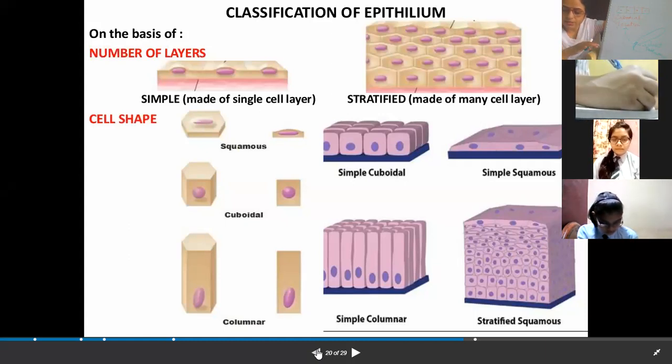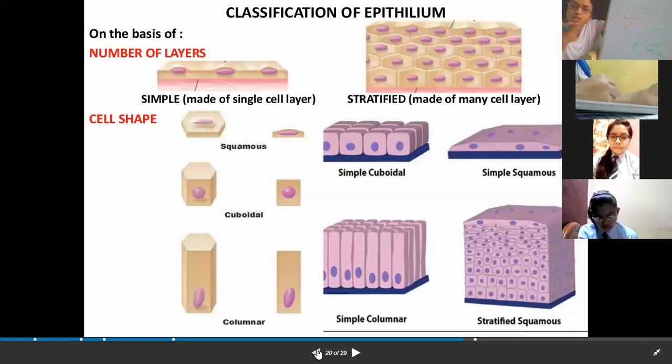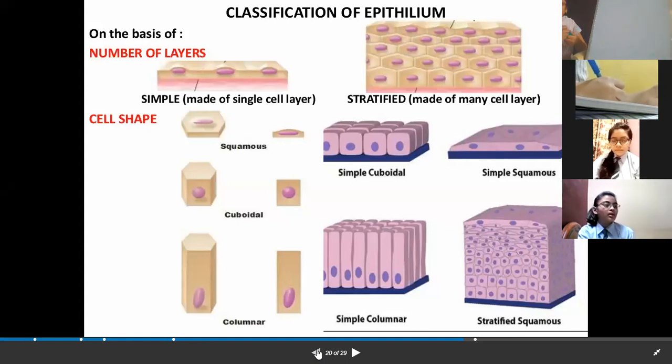Now we are going to describe another type of epithelia, called squamous epithelial tissue. What is it called? Squamous epithelia. Now, what is the difference between cuboidal and squamous? That I will make you understand. Have a look at the board. The squamous epithelial cells also lie on the basement membrane.